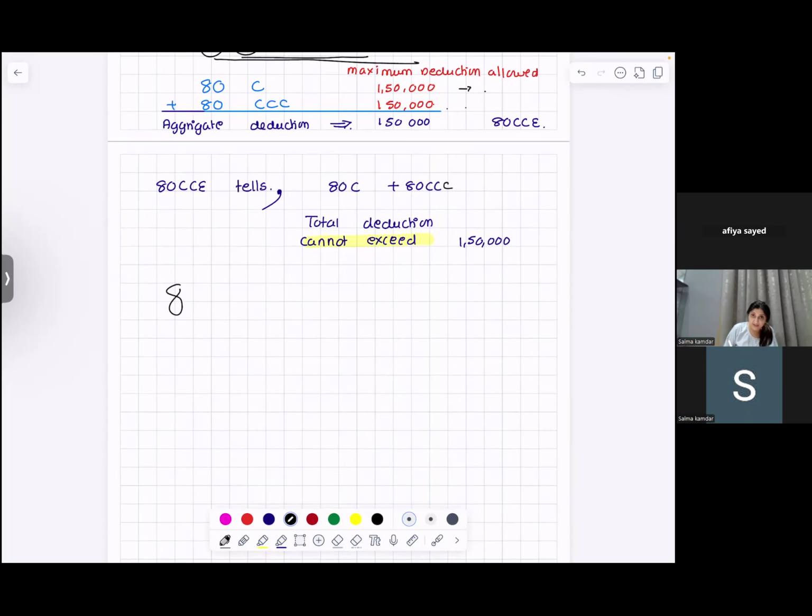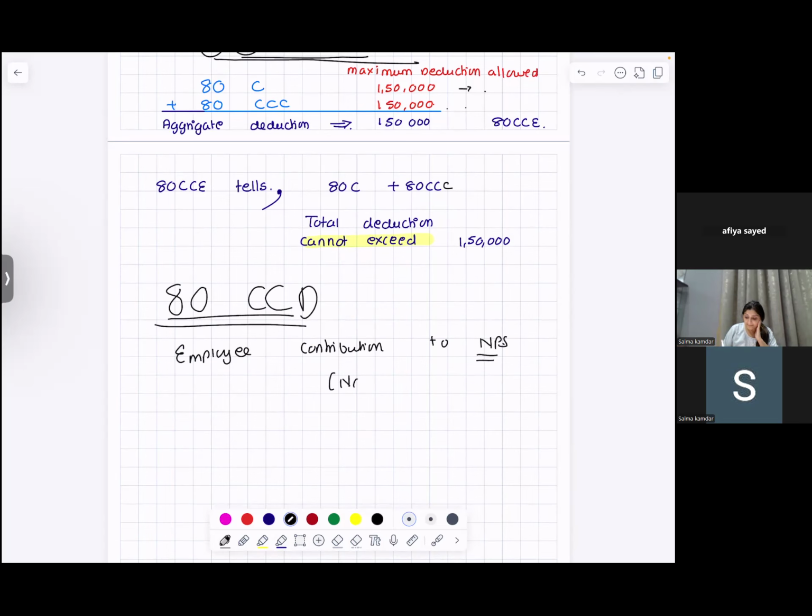Now you have a new section, that is 80CCD. 80CCD is the employee's contribution to NPS. If an employee is contributing to NPS, what is NPS?